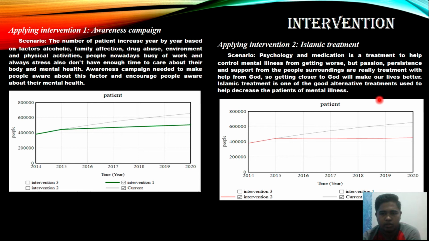Islamic treatment is one of the alternative treatments used to help decrease patients of mental illness. We can see that this line is for patients in mental illness, but when we intervene with Islamic treatment, we can see the graph is decreased.